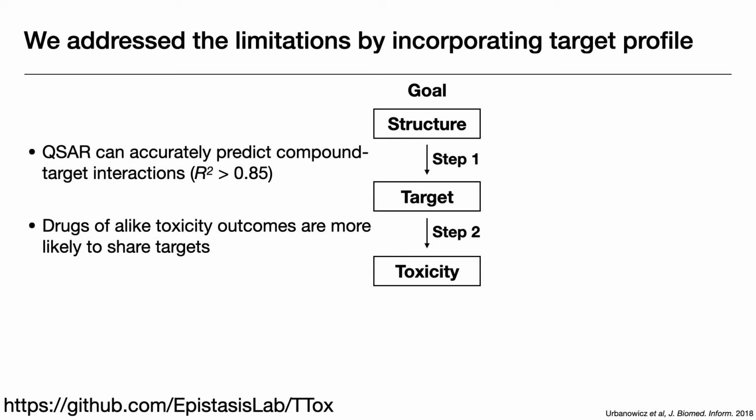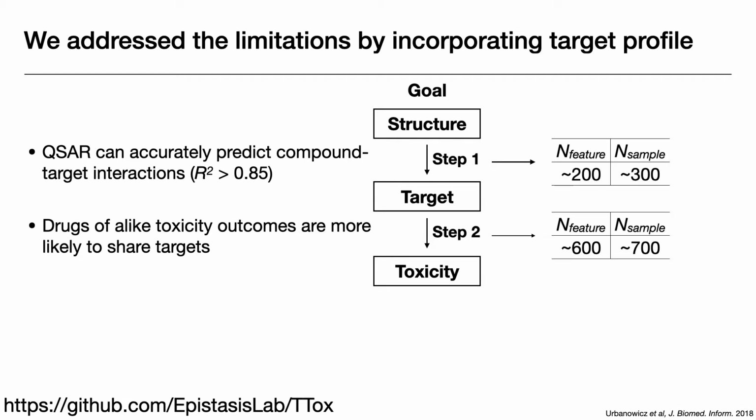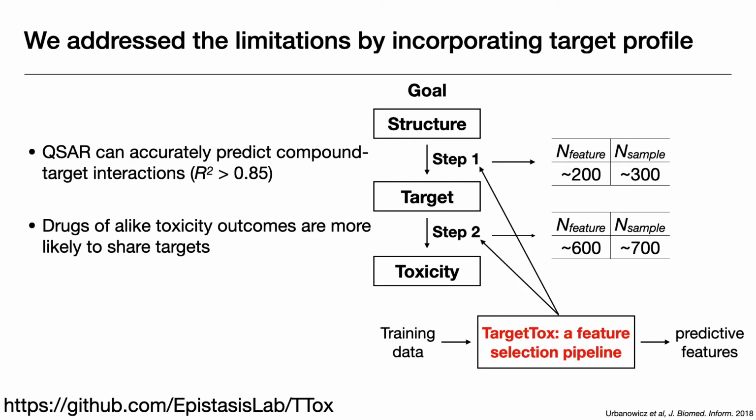But this strategy presents us with a new challenge. As you can see, in both steps, the amount of features we use to describe compounds is pretty close to the limited number of samples we have, and that could lead to overfitting of the models. To prevent overfitting, we develop and implement a feature selection pipeline named TargetTox to identify features that are predictive of the outcomes first, then only use the predictive features for classification in step 1 and 2.